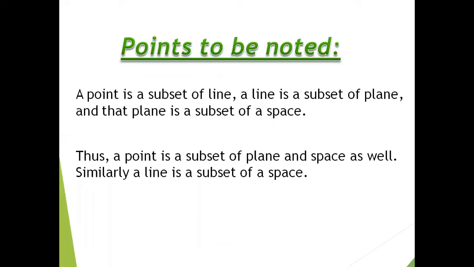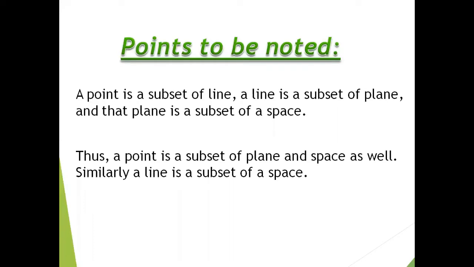After discussing these concepts, here are the points to be noted, the important things which we must keep in mind while working on geometry. A point is a subset of a line. As you know, a line is a set of a number of points, so a single point is a subset of a line. A plane consists of different lines, so a line is a subset of a plane. And that plane is a subset of a space.